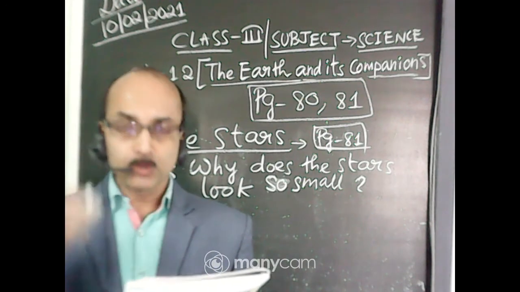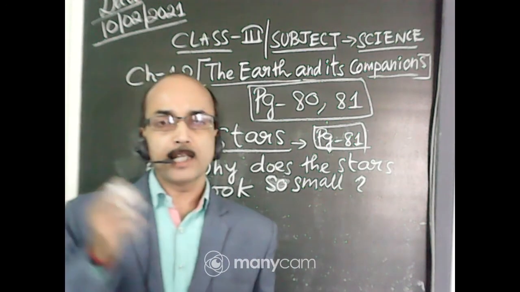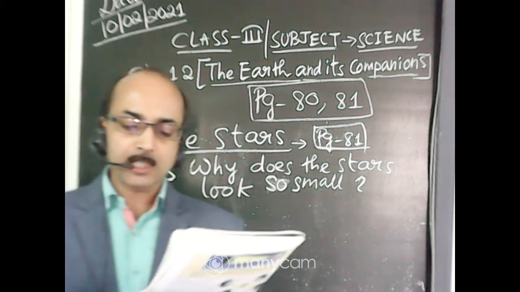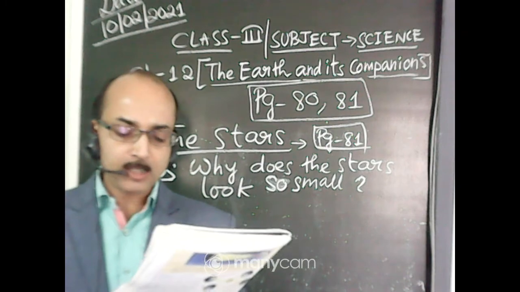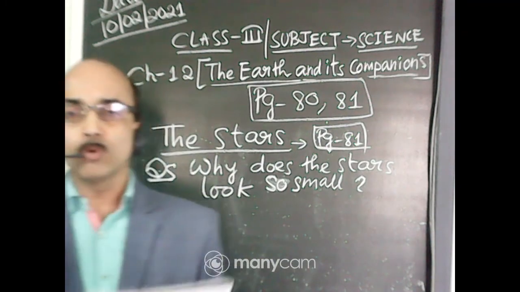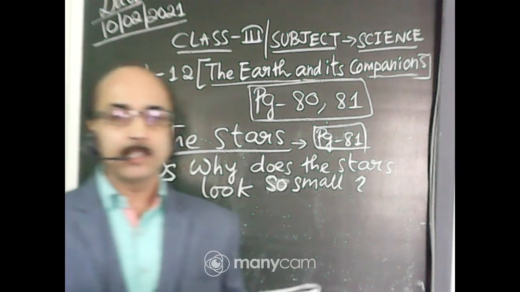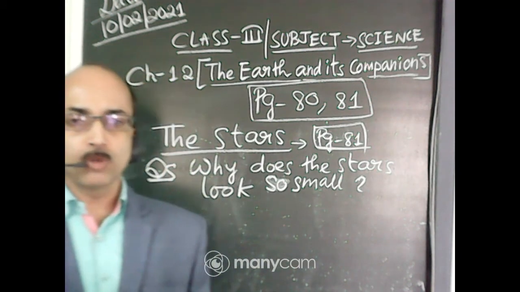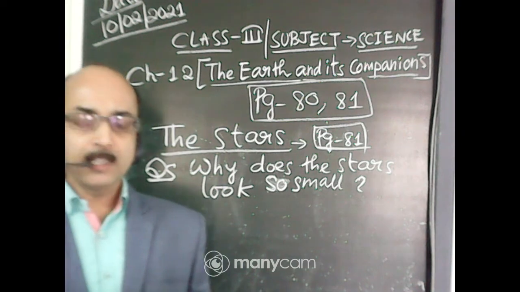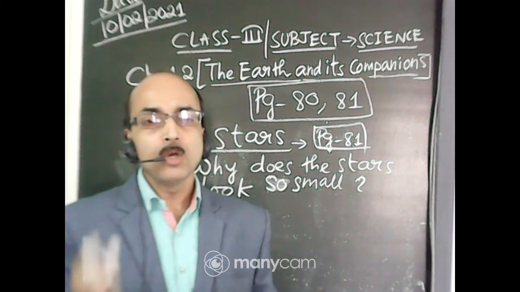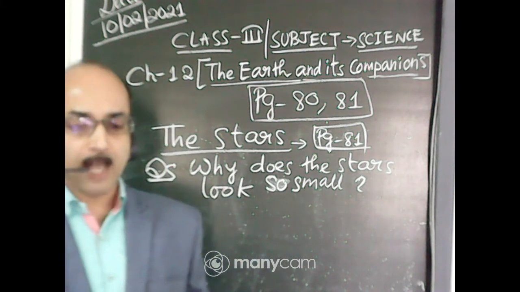Stars are present during the daytime as well as at night, but we are able to see the stars only at night because during the daytime the sunlight is much brighter than the light of the star.